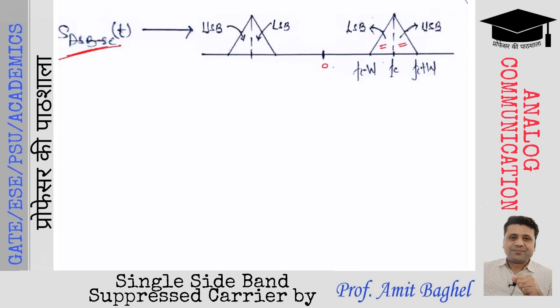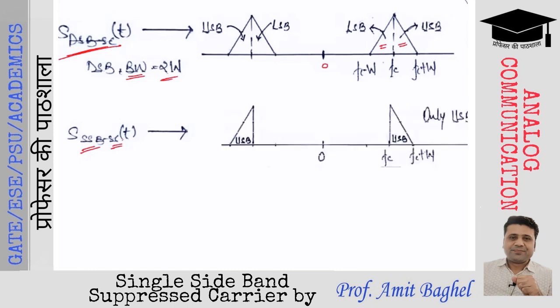Then we are going to discuss the next modulation scheme, which is single sideband suppressed carrier. So in this scheme, before discussing the SSBSC, we can observe the bandwidth of the DSBSC as 2W. When we discuss the SSBSC signal, here the carrier is also suppressed, but only a single sideband is being transmitted. Two sidebands will not be transmitted.